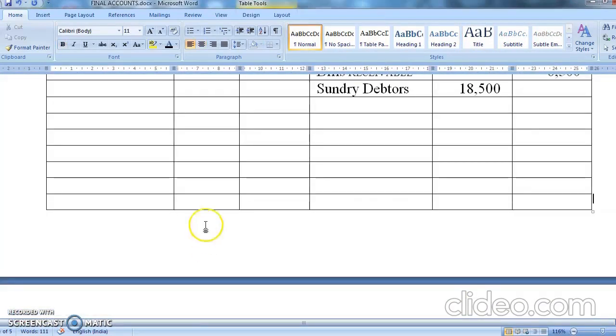Yes, so debtors you are having 2 adjustments, so I'll leave at least 3 lines, and then I'm going to write here land and building. Land and building has an adjustment, so 22,000 was the amount. You leave a space. Yes, we'll go to another line.